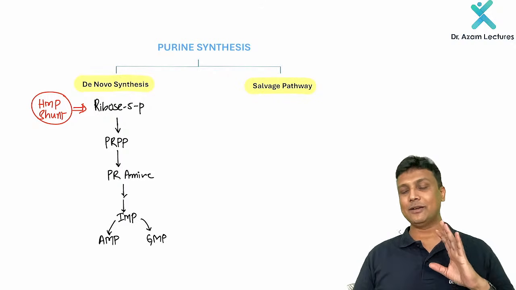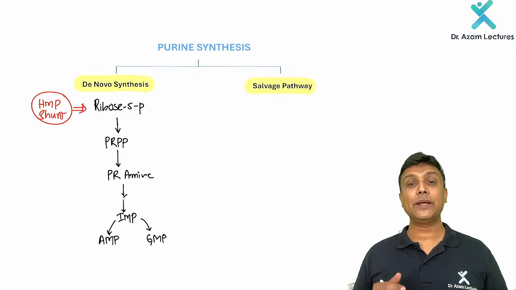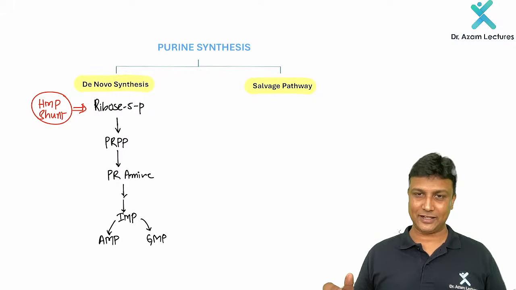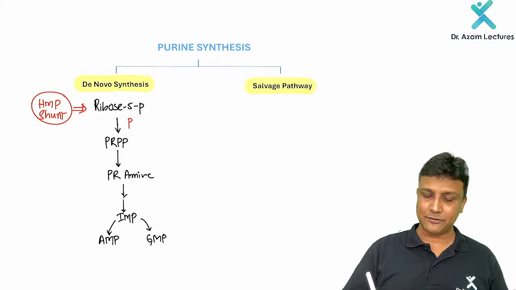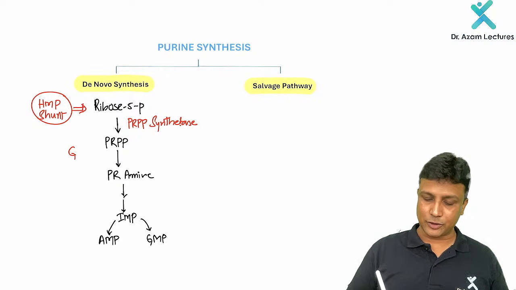So HMP shunt से हमको ये मिलता है. Now this ribose 5-phosphate is getting converted to PRPP, that is phosphoribosyl pyrophosphate. That is why the name of the enzyme here will be PRPP synthetase. And after that, in the next reaction, what is going to happen?